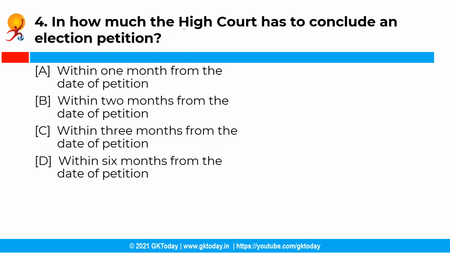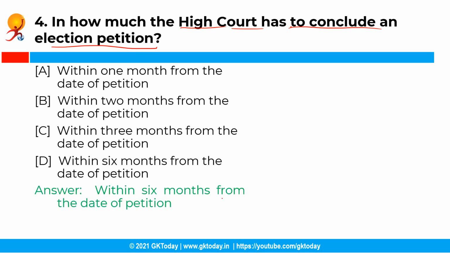So in how much time does the High Court have to conclude an election petition? So you have the following options and the correct answer is option D, that is within 6 months from the date of the petition. See, the election petitions are heard in the High Courts, whereas appeal against them lies in the Supreme Court. The High Court has to conclude such petitions within 6 months from the date of petition.